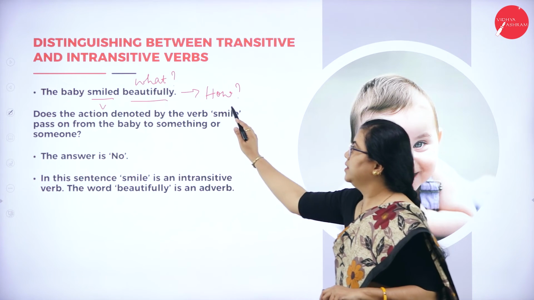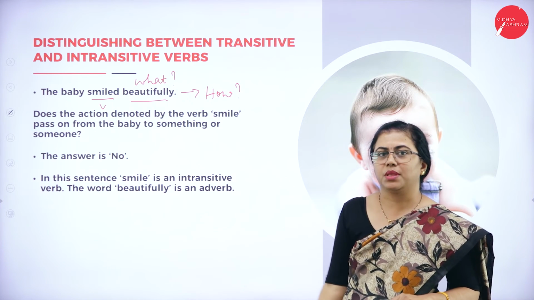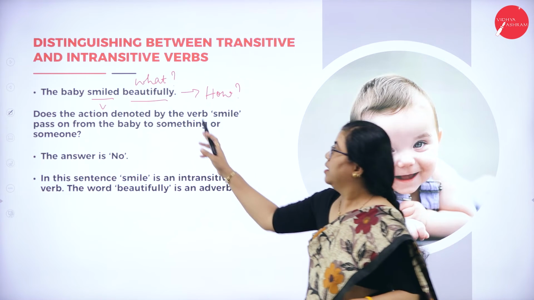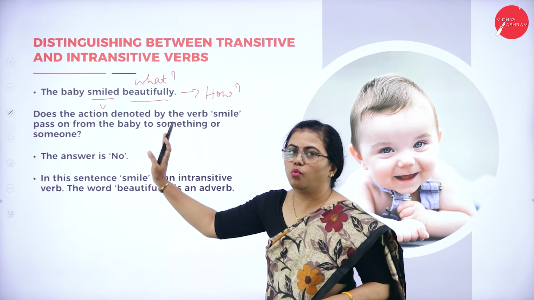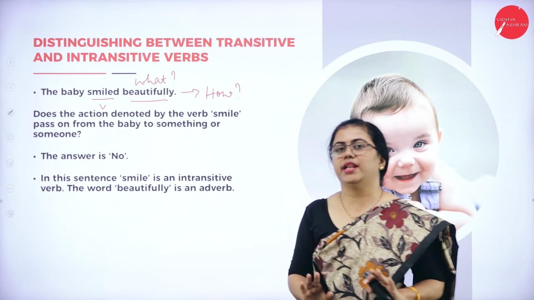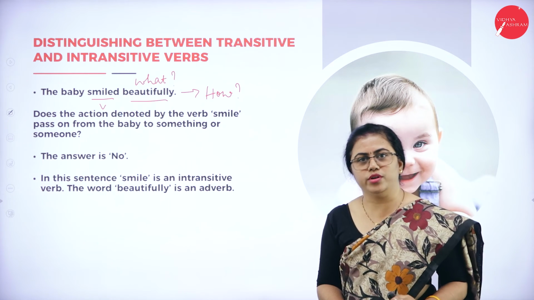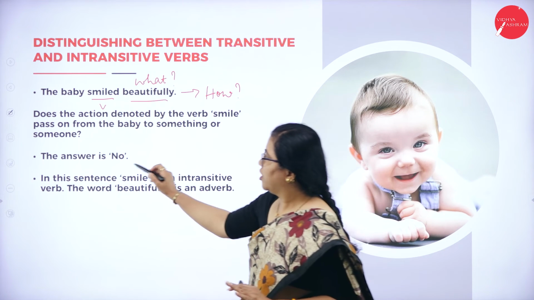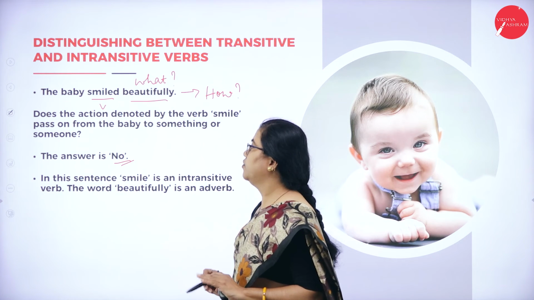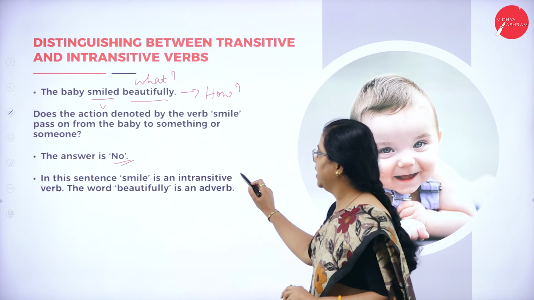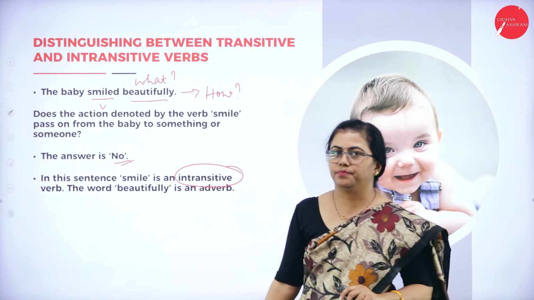So here this becomes an intransitive verb because it is giving an answer for how and not for what. You have to get an answer for what or who only. So you are not getting an answer, so this verb is an intransitive verb only.